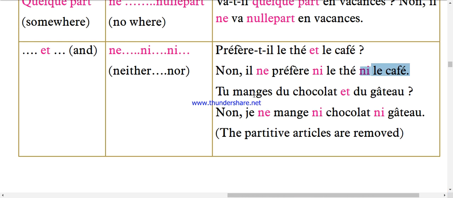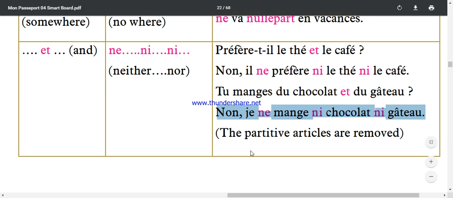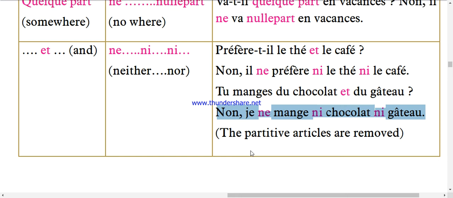It's very easy. Next, tu manges du chocolat et du gâteau? Do you eat some chocolate and some cake? So you answer no. Je ne mange, after ne comes the verb mange, ni chocolat, neither chocolate, ni gâteau, nor cake. So in this type of sentence you have to keep in mind one thing: in the question, du is given before the noun, before chocolate and before cake.